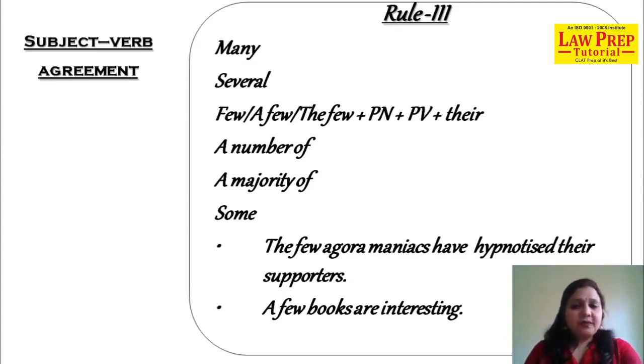See the examples. The few Agora maniacs have hypnotized the supporters. A few books are interesting. Now let's make a sentence besides the examples I've offered you. A number of lawyers or lawyer? Yes, right answer, lawyers. Do or does? Do their work, right? See, the difference is the number of lawyers does his work. A number of lawyers do their work.